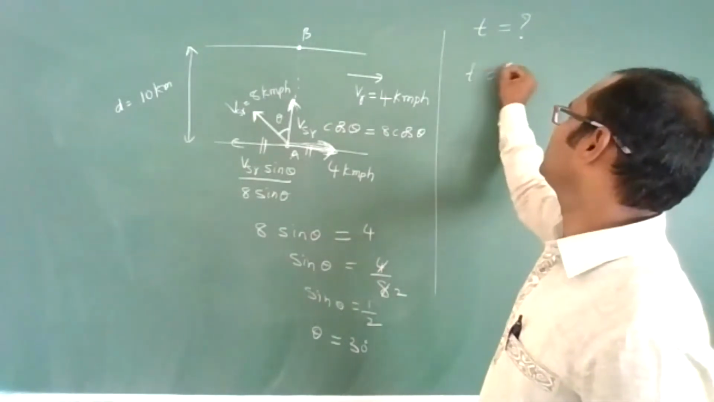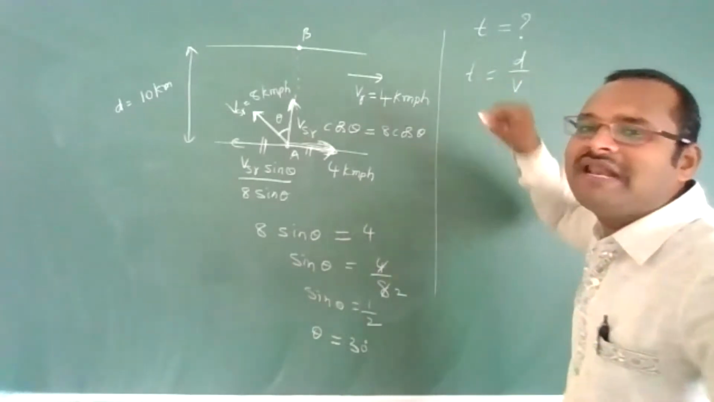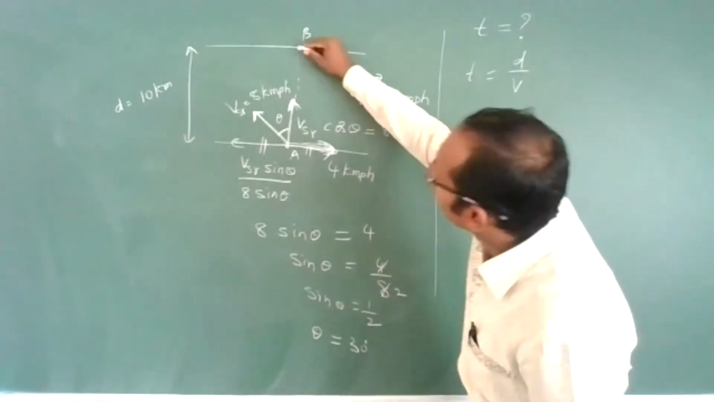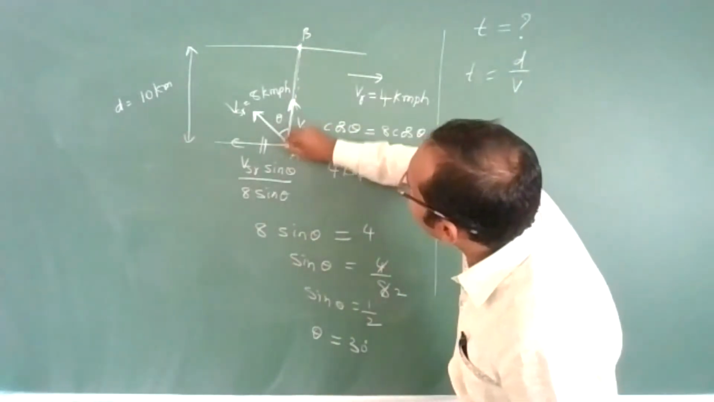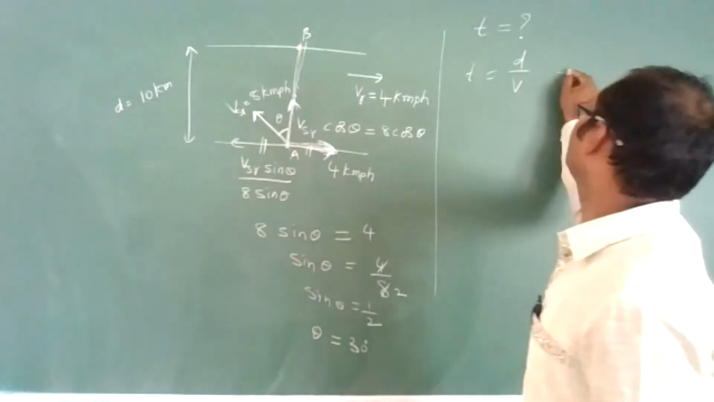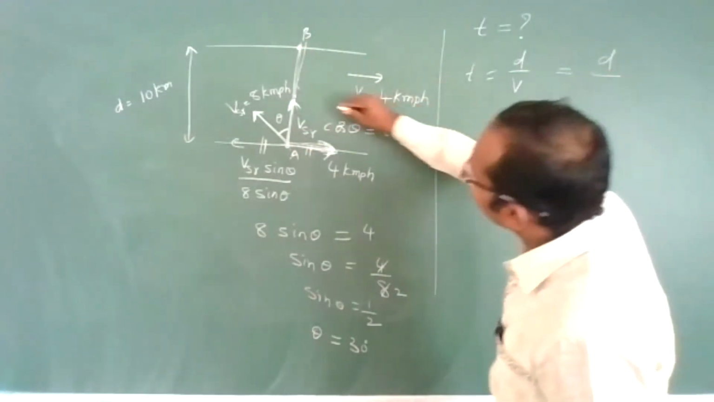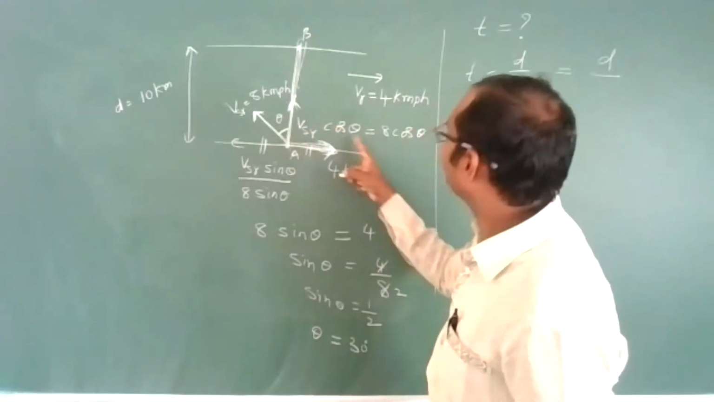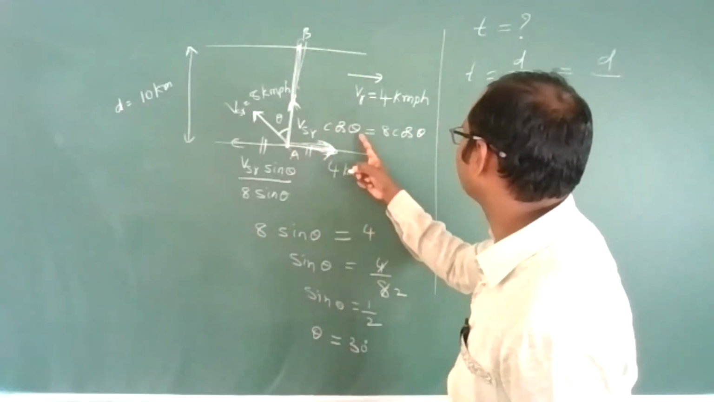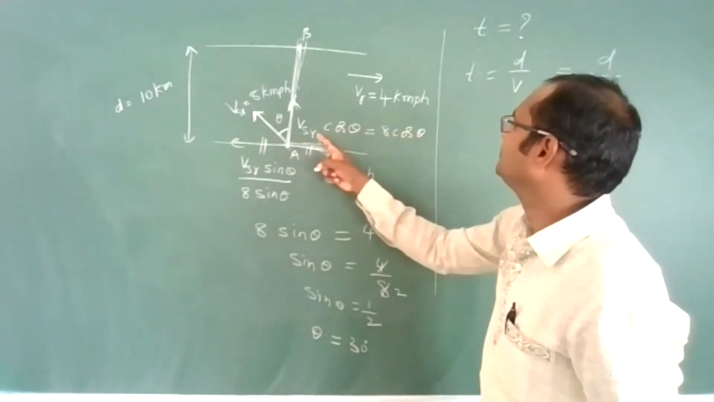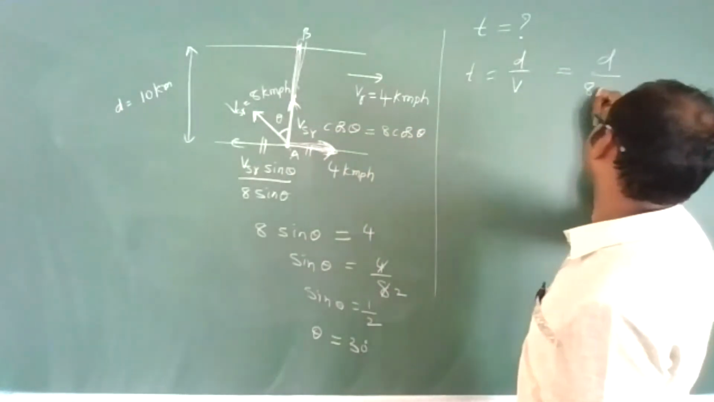Time t is equal to distance by velocity. Which velocity should we take? Because we are taking the vertical distance, we should take the vertical distance by the vertical velocity. What is the vertical velocity, sir? The vertical velocity is 8 cos theta.